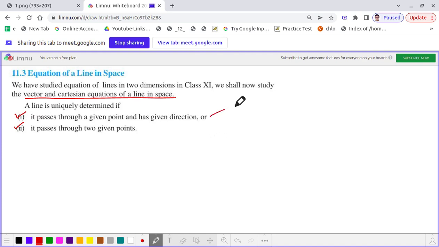In the first case, we can determine the straight line uniquely if it passes through a fixed point, suppose this is a fixed point A, and has a given direction. That means the straight line can be of this direction, or the straight line can be of this direction.